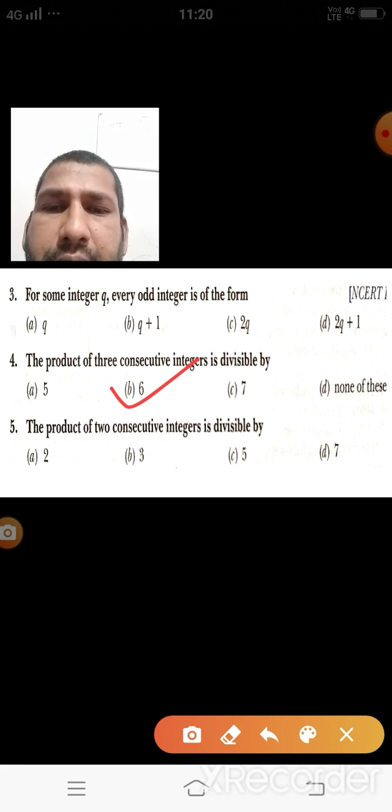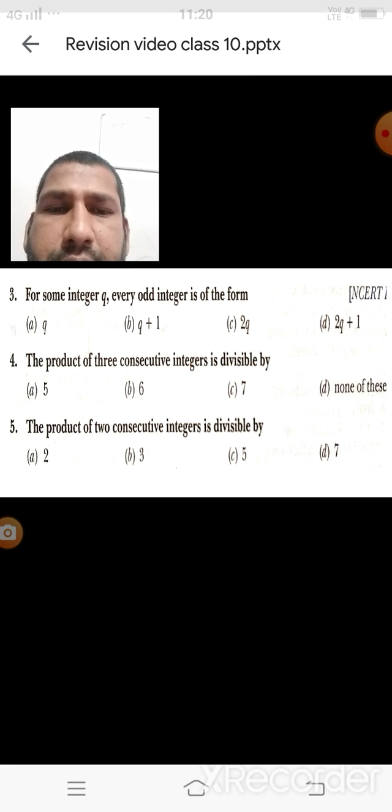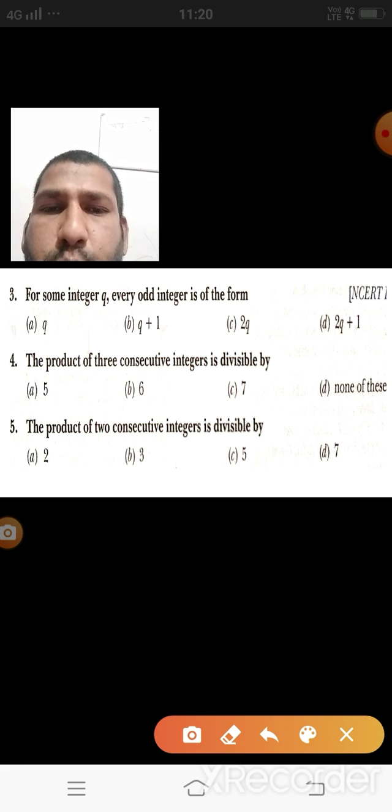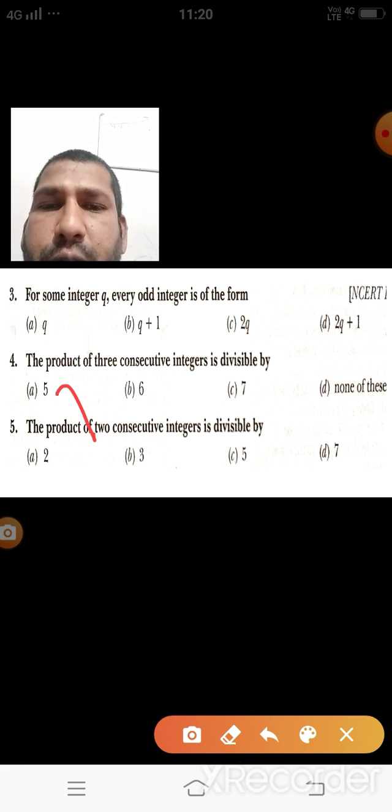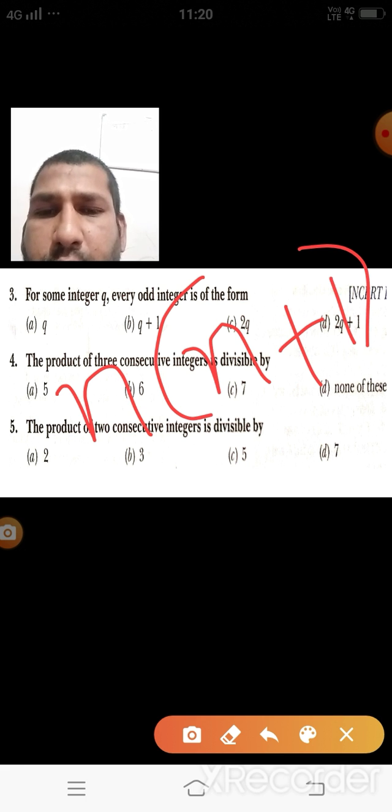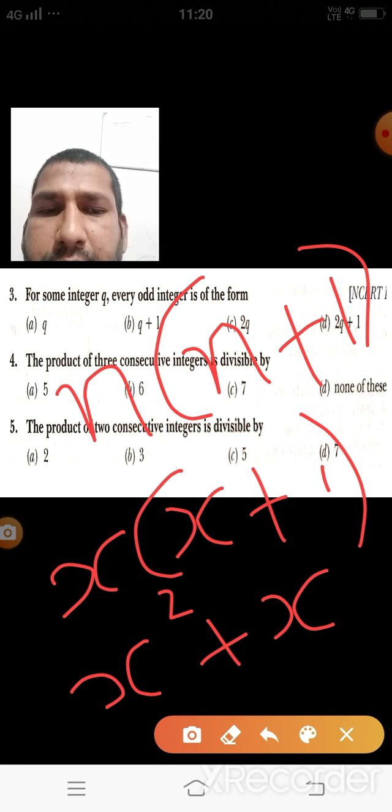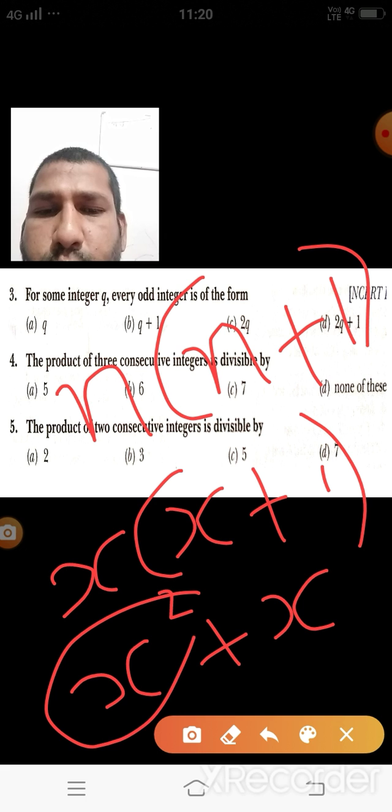Now for the fifth question: the product of 2 consecutive integers. Here we are taking just 2 consecutive integers, means one you are taking n, then the other one is n plus 1. Or you may take x, then the other one becomes x plus 1. And if you are solving this, you are getting x square plus x.